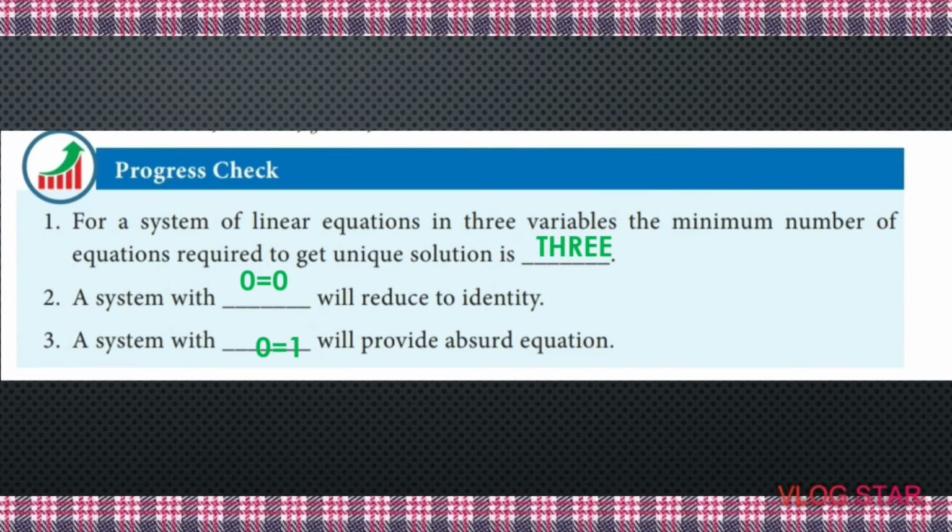Likewise, a system with a dash will provide an absurd equation. Absurd means false equation. This we also discussed in the note already. When we get an absurd equation, if you get 0 is equal to 1, it is a false equation. If you get a false equation 0 is equal to 1, it is an absurd equation.